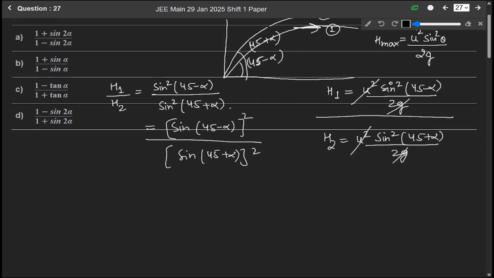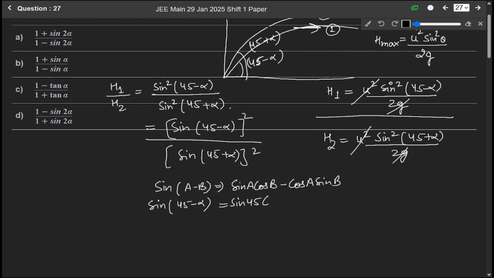And we know the formula sine A minus B. Sine A minus B is what? Sine A cos B minus cos A sine B. So sine 45 minus alpha means sine 45 into cos alpha minus cos 45 into sine alpha.